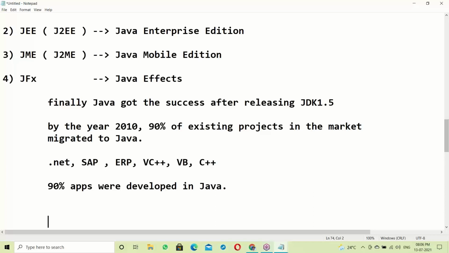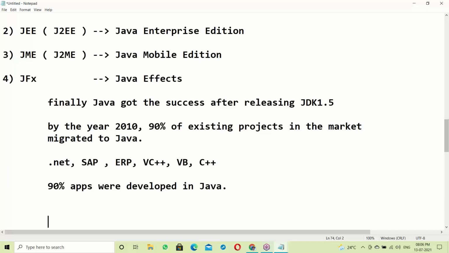Before going to change technology, they'll think about benefits. What are the benefits in changing technology? If you're getting more benefits than the existing application, then we'll migrate into other technology. The client will not take any risk here.